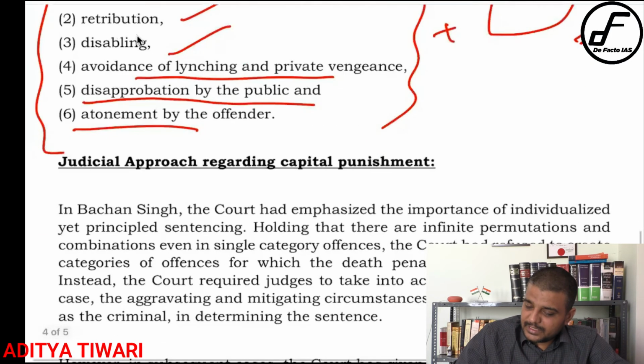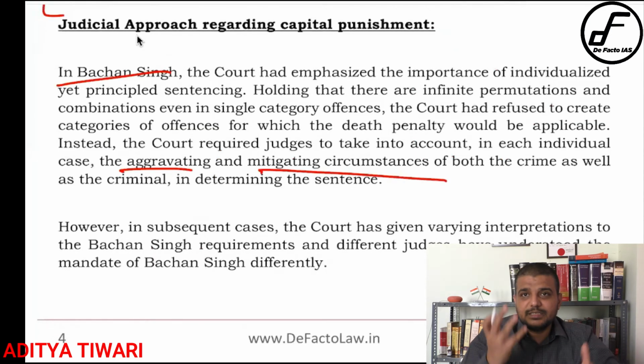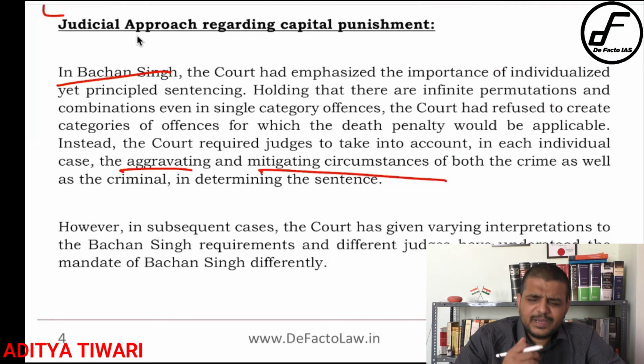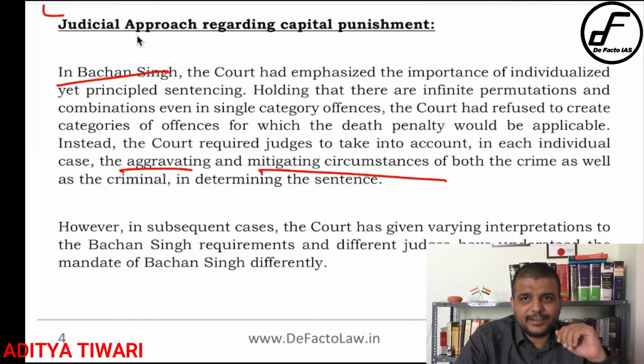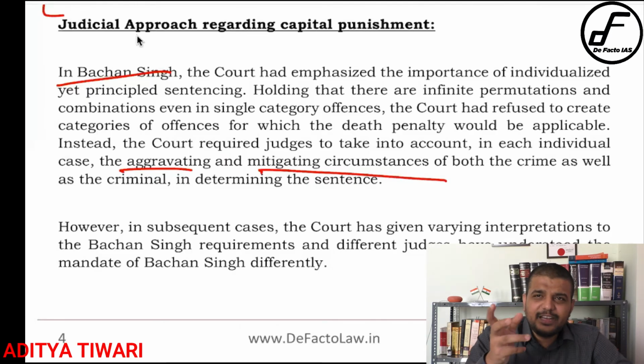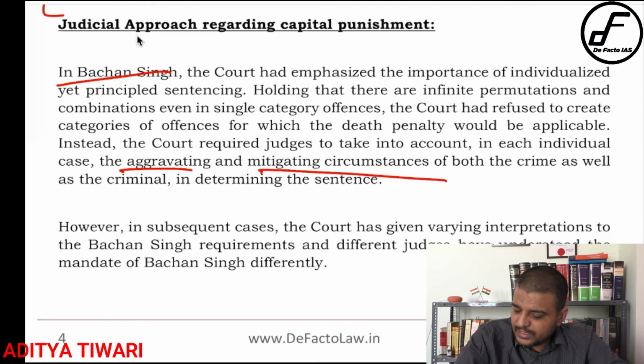Then the judicial approach, Bachan Singh first. Aggravating and mitigating circumstances. We will pinpoint aggravating and mitigating circumstances. Suppose X has happened. So what is mitigating? Mitigating means what could have led this crime not happening, and aggravating means what led to further happening of this crime. So we will have a perfect balance, and when it tilts towards aggravating, then obviously the crime is more dangerous and you will be giving the death punishment.